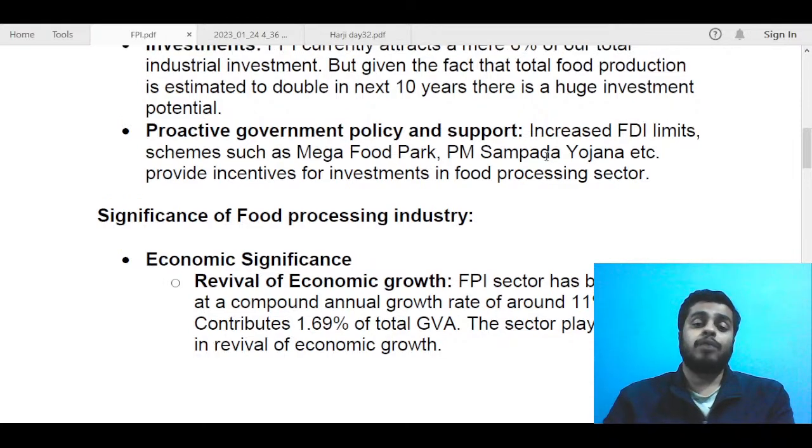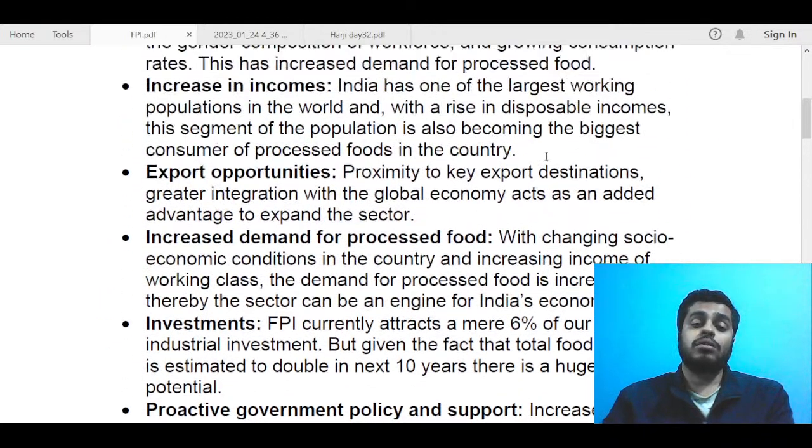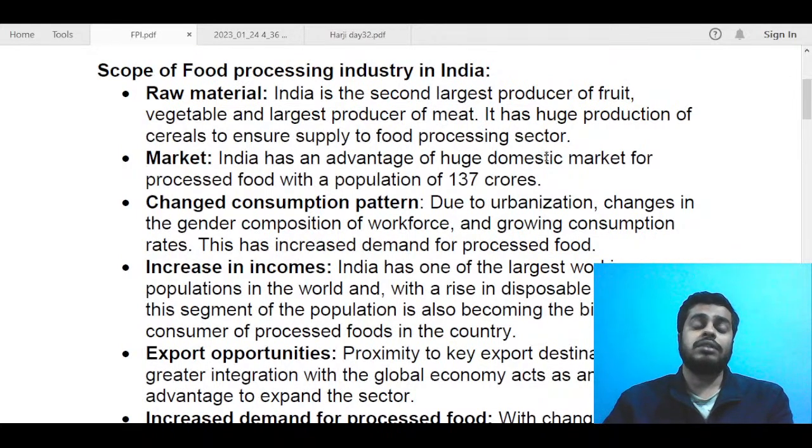So these were the basic points you needed to write about the scope. I think you could have just got these points through brainstorming a bit, because you just needed to understand what is the potential of food processing industry, and think very basic, like what all are the raw materials, what is the market. If you read that geography section, and there if you read about industries, that will also help you in answering this question, because these are some of the factors that influence industrial locations also. So you can get some idea from there also and incorporate it in your answer.